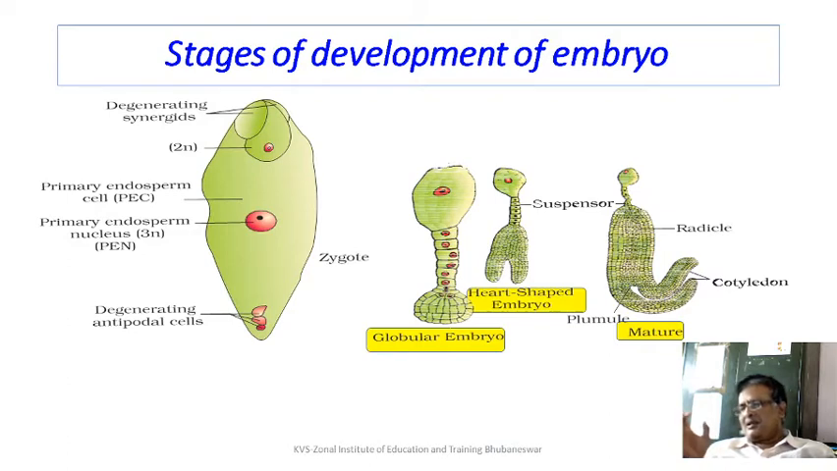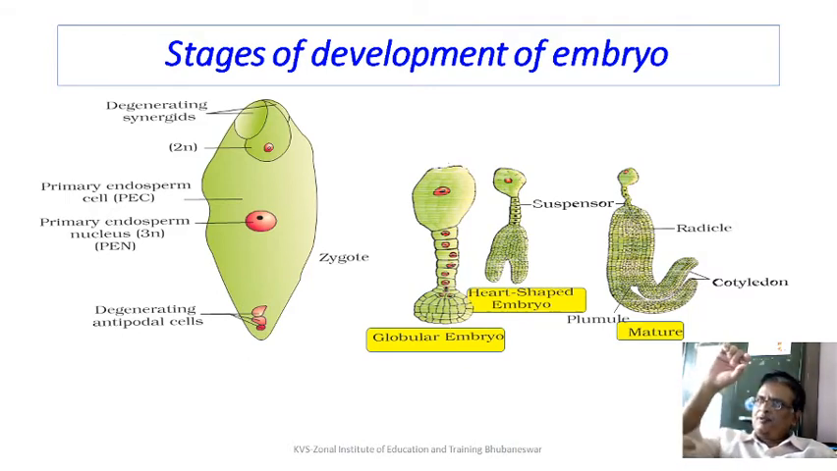This epibasal cell will divide into 2. The plane of division is horizontal. Next, the second division will take place. The first cell of the epibasal cell divides again horizontally, producing 2 more cells, and the second cell at the base divides transversely, producing 2 more cells. So 4 cells are formed.